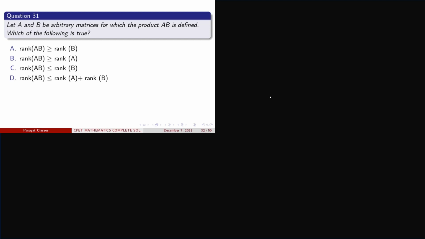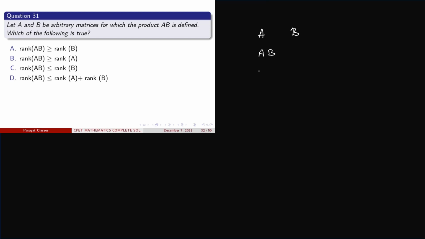Here the question asks: let A and B be arbitrary matrices for which the product AB is defined. Then which of the following statements is true? Here observe that we have two matrices A and B, and the product AB is defined. So we have to find what the rank is.